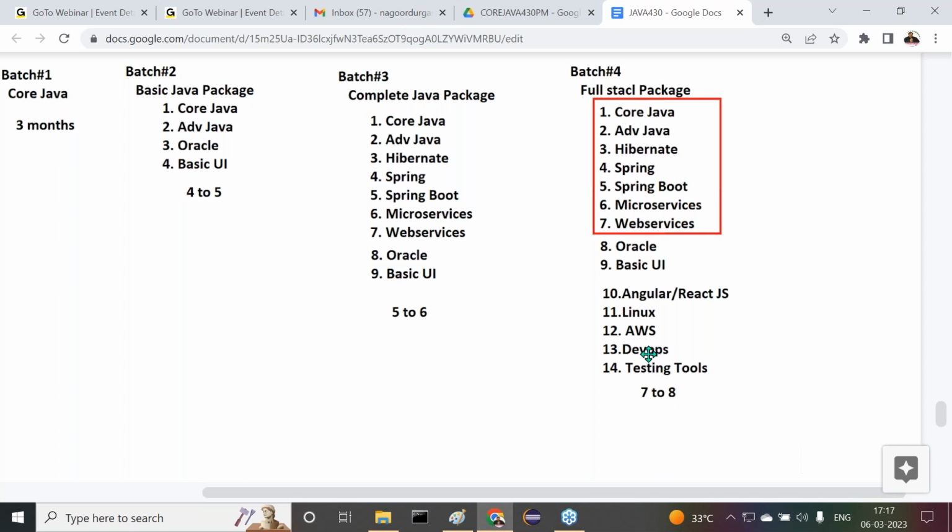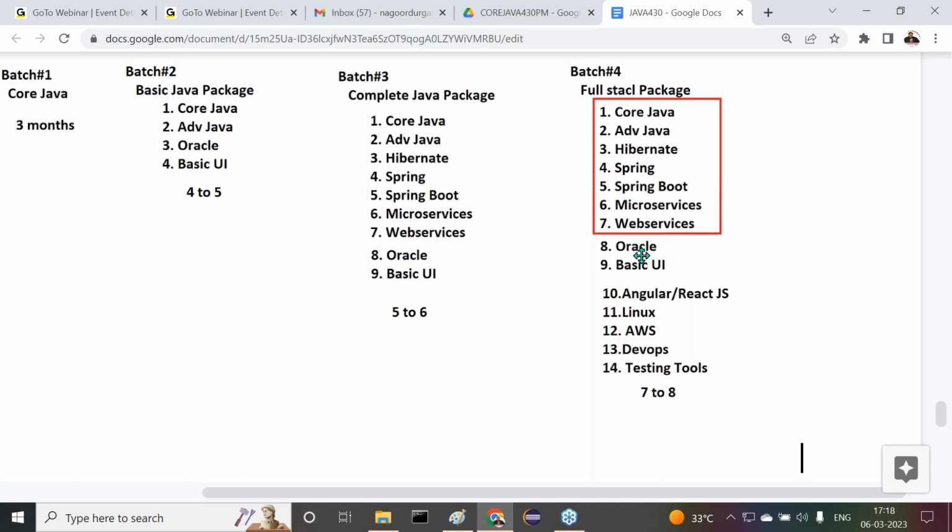DevOps tools: a number of tools are given there. AWS, that is the cloud, one cloud. Next is Linux, an operating system that we require. So this full stack Java includes these 14 courses. All these 14 courses cover full stack Java development, meaning the total project life cycle, the end to end of the project, we are able to prepare by using this full stack Java developer.